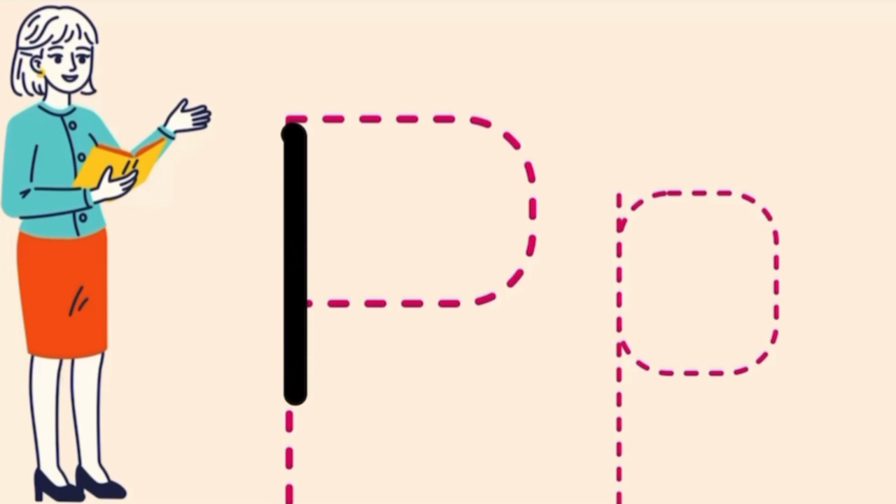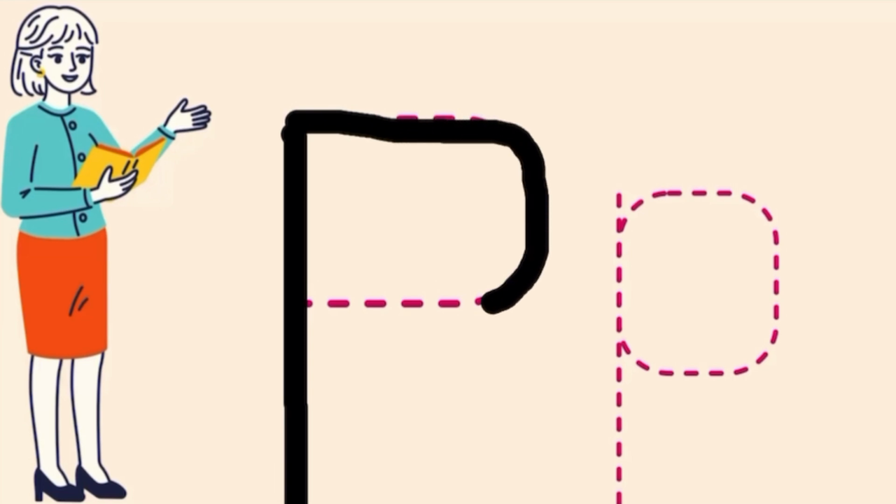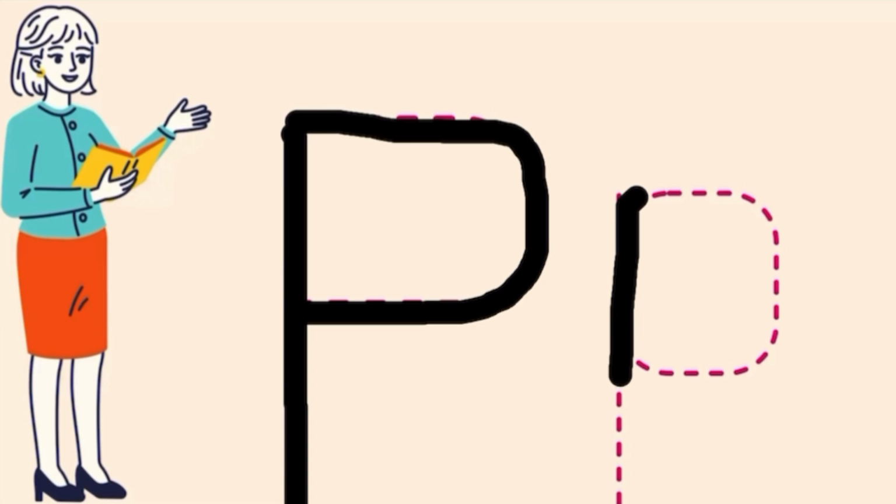Make a straight vertical line from top to bottom. From the middle, make a small round curve on the right side. The small p looks like a capital P. P is a long stick with a half round tummy.